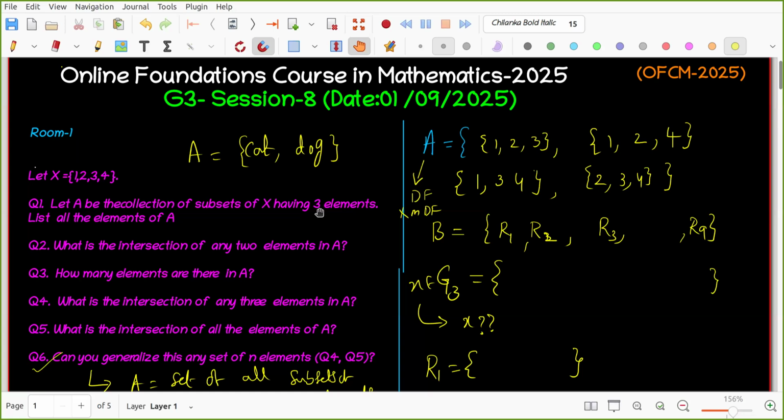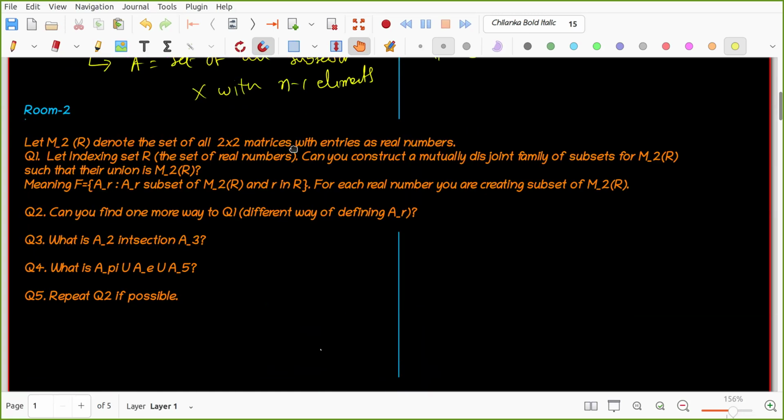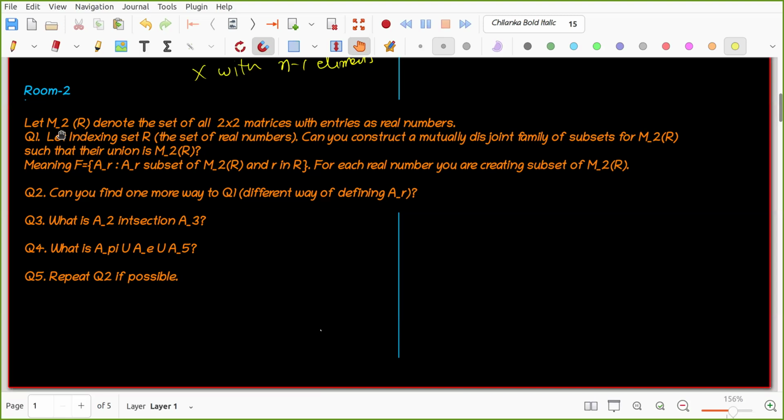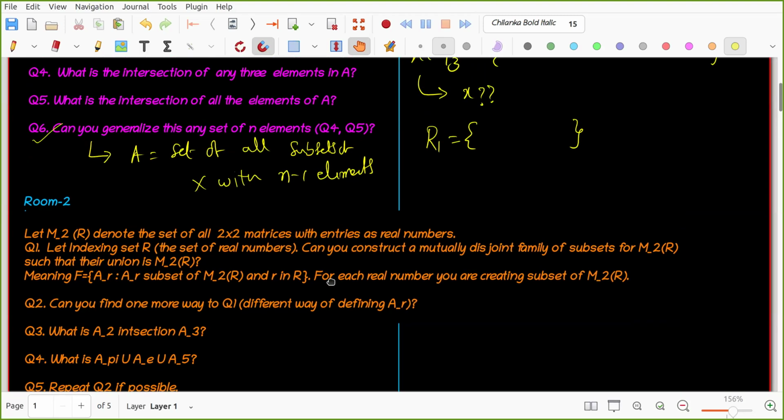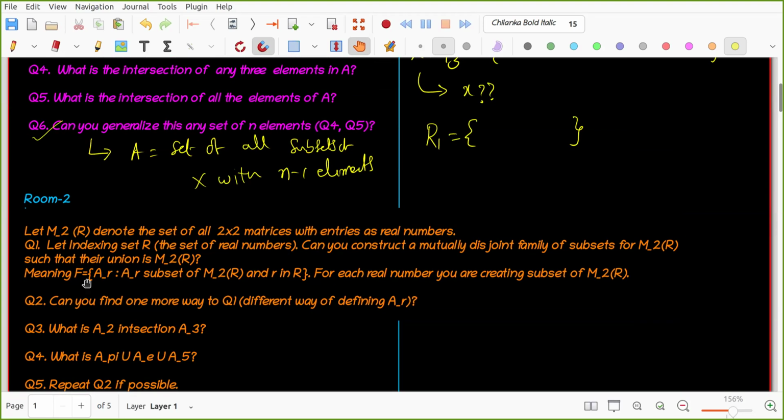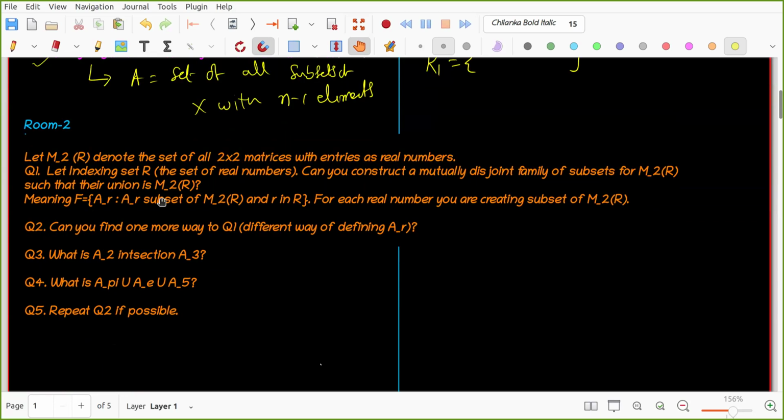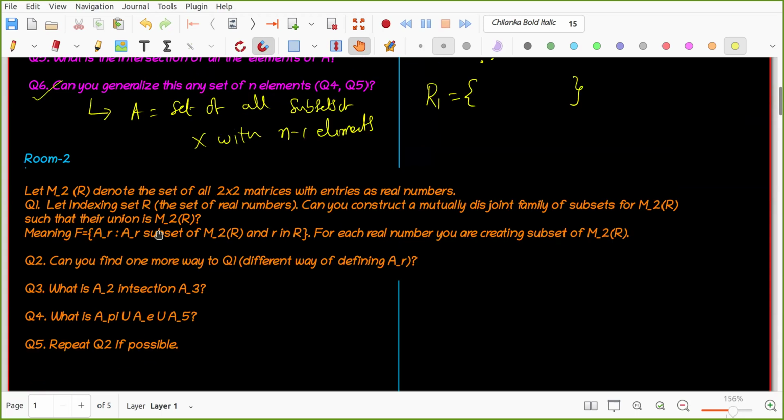Okay. Thank you. Now we'll go to room number 2. Here, what is the question given? M2 of R denotes the set of all 2 by 2 matrices with entries real numbers, right? So let the indexing set be R, meaning real numbers. Can you construct a mutually disjoint family of subsets of M2 of R? So you are collecting a family like this, so that for each real number you are constructing a subset of M2 of R, right? Can you find one way for this?